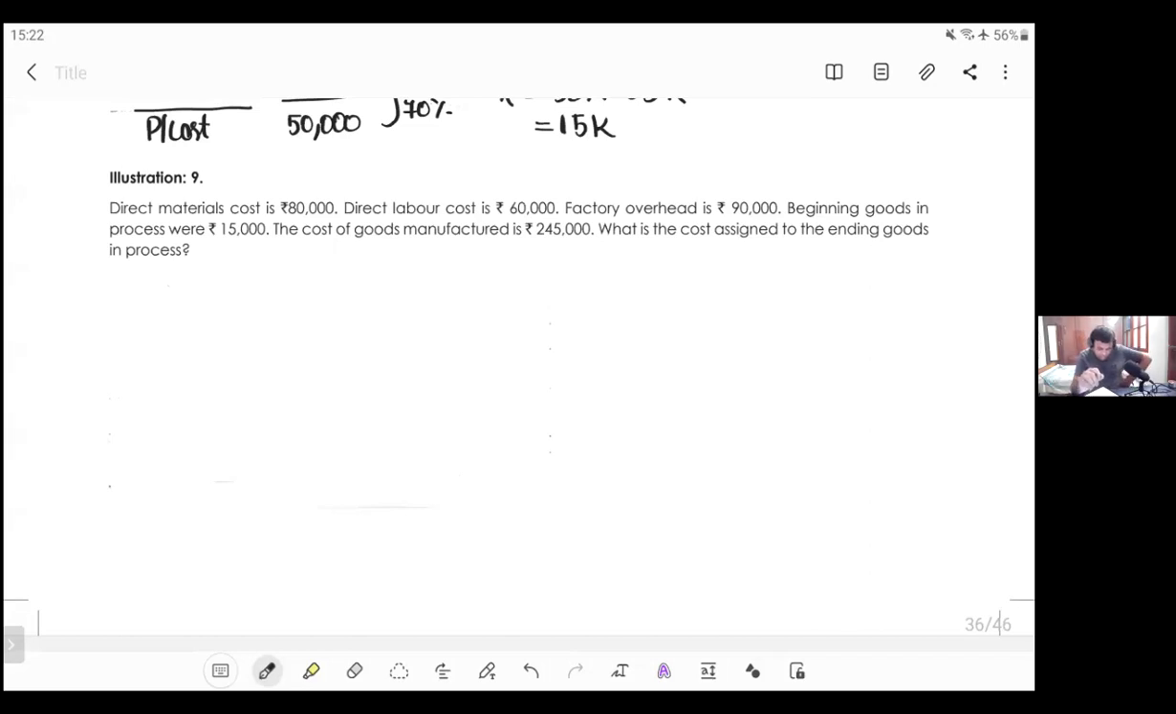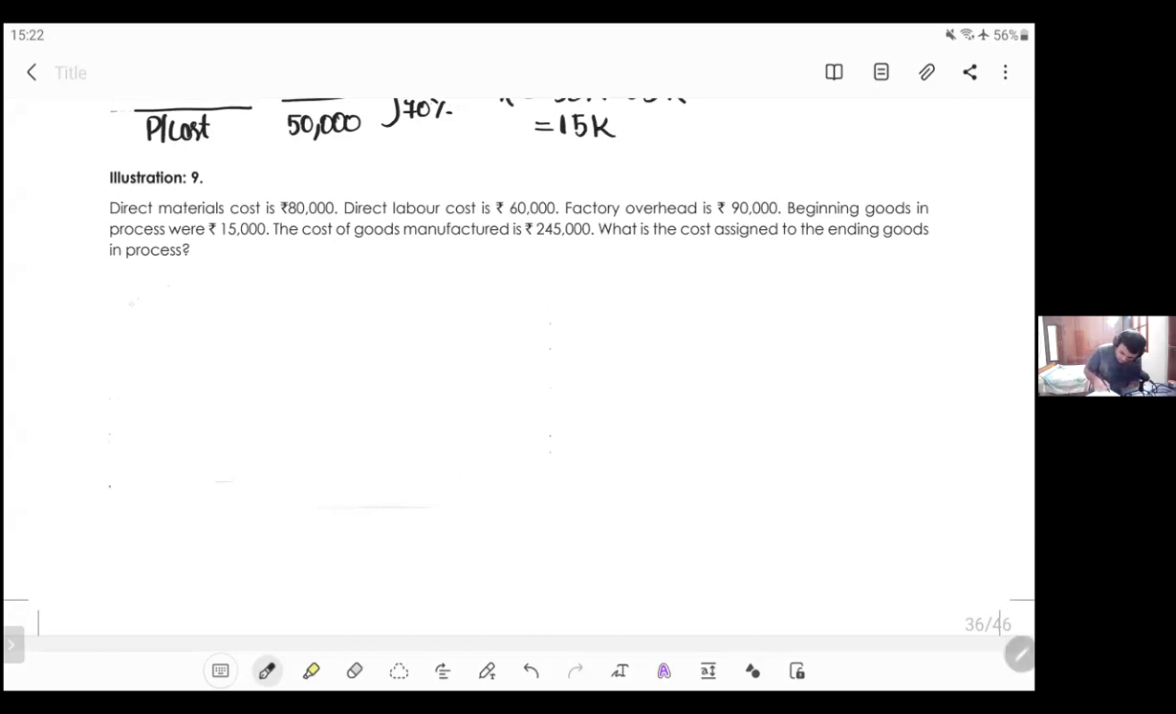Direct material cost is 80,000. Direct labor cost is 60,000. Factory overhead is 90,000. Beginning goods in process is 15,000. The cost of goods manufactured is 45,000. What is the cost assigned to ending goods in process? Let's see what is the cost assigned to ending goods in process.